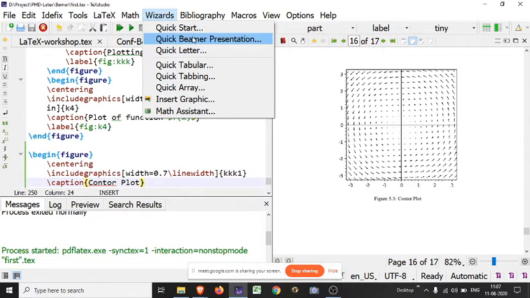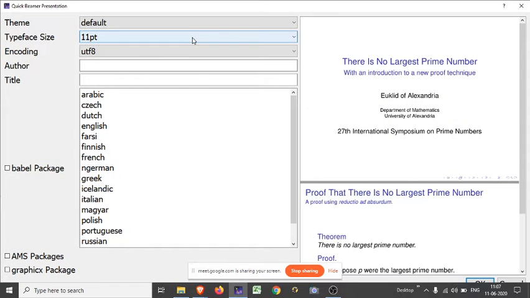So I am starting. Click on Quick Beamer Presentation. I think the screen is clearly visible, Munesh. Yeah, clearly visible. And is the sound clear or still having problems? No, it's clear. Okay, you can continue.